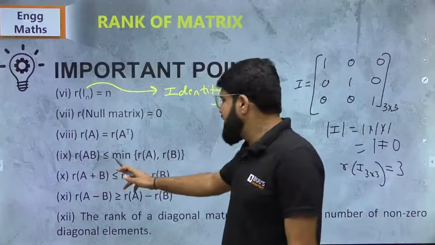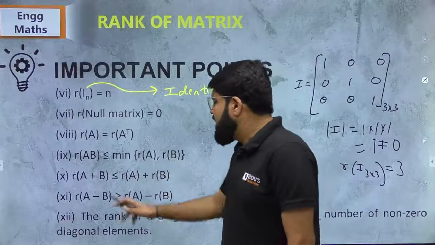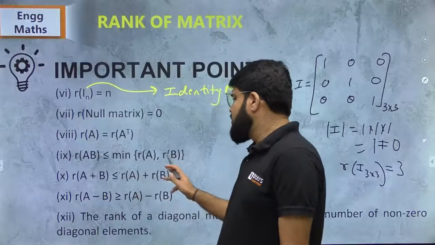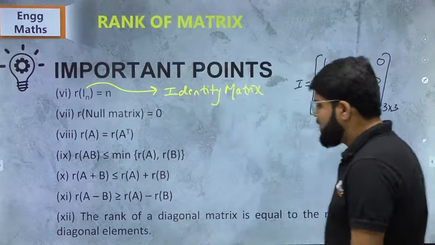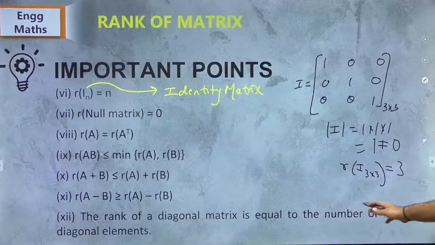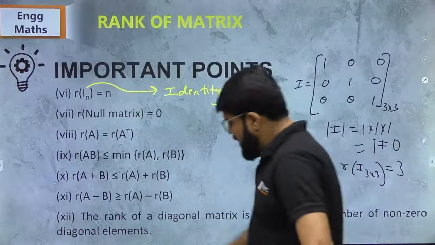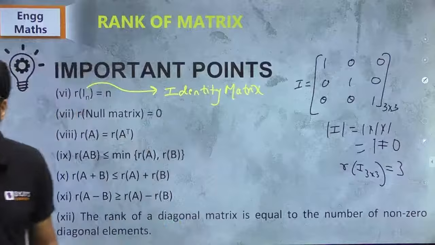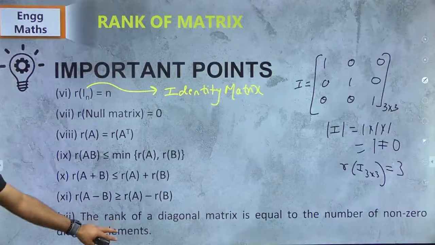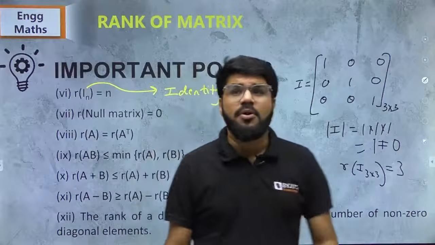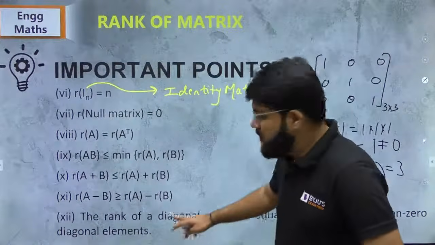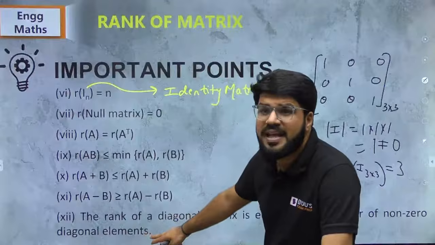Rank of A into B is less than equal to minimum of rank A, rank B. Rank of A plus B is always less than equal to rank A plus rank B. Rank of A minus B is greater than equal to rank A minus rank B. And rank of a diagonal matrix is equal to number of non-zero diagonal elements. I'll make this clear by Echelon method. I will show you why this is so once I take you through the Echelon method.